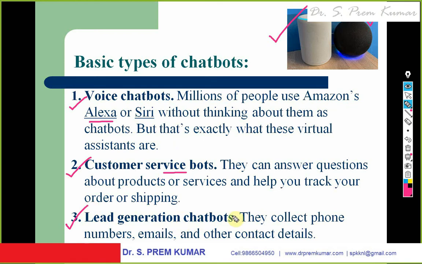Coming to the lead generation chatbots, they will collect all the phone numbers, email IDs and other details and they will provide you. I am interested to know the phone number of X person. If I ask a chatbot what is the phone number of X person, it immediately checks the telephone directory and gives you the phone number. Similarly, if you want to purchase some products, in order to have a discount, it will collect your phone number, your email ID. I want to purchase some garments. It says if you give your email ID and phone number, you will get a discount of 10%.